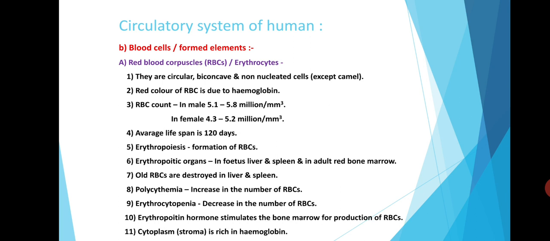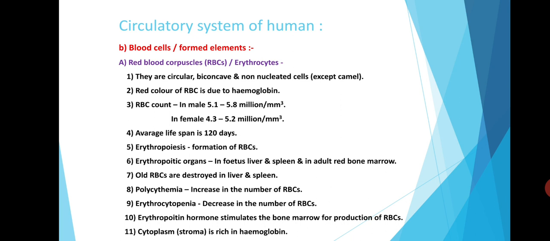Erythrocytes are circular, biconcave, and non-nucleated cells except in the camel. The red color of RBC is due to the presence of hemoglobin. The normal count of RBC in male is 5.1 to 5.8 million per cubic millimeter of blood, while in the female it is about 4.3 to 5.2 million per cubic millimeter of blood. The lifespan of RBCs is about 120 days.